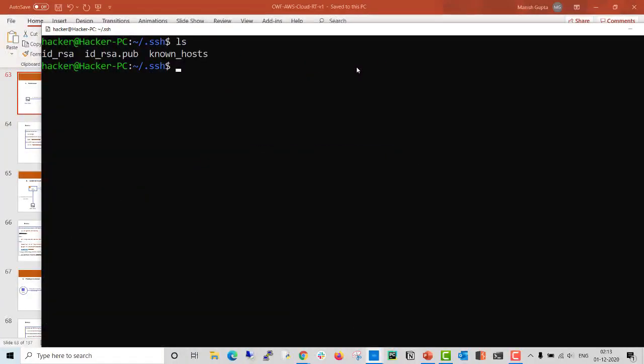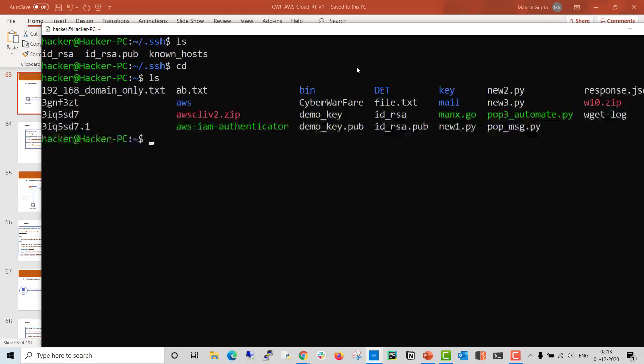Let's see. So you can see here, this key will be there. You should not specify this one. This is your demo key. So it will create two keys. One is demo key, the other one is demo key.pub. This is the private key and this is the public key.